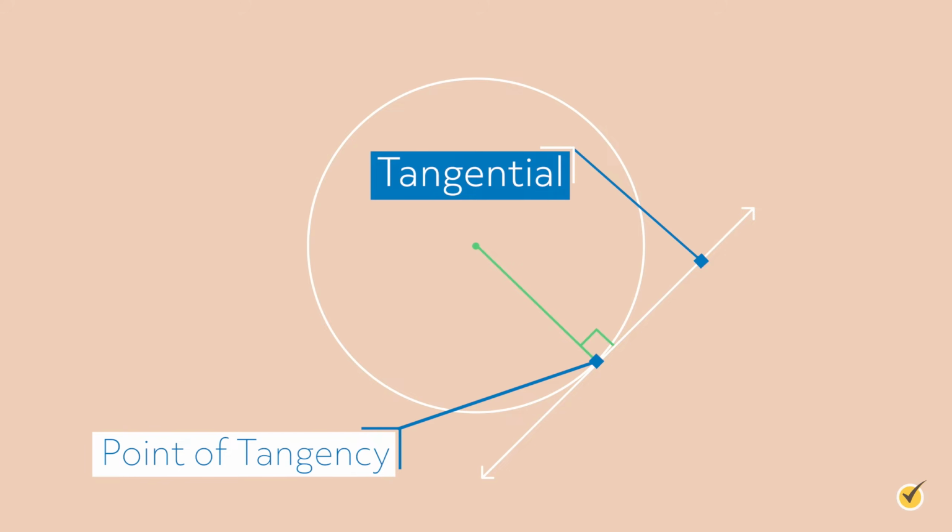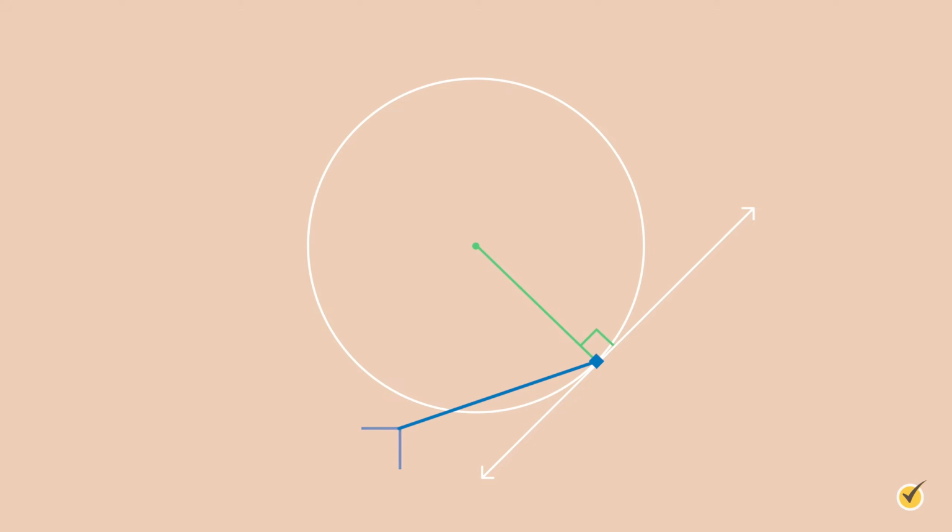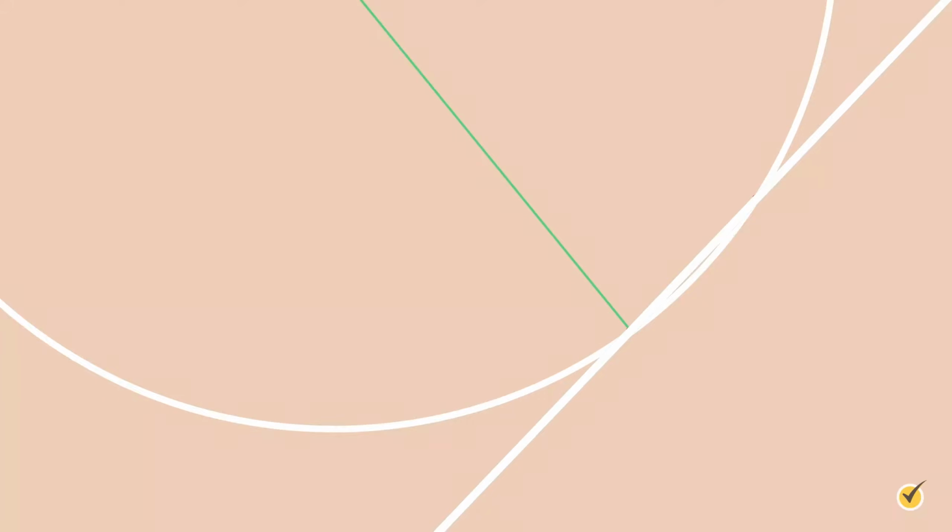Looking closely at our diagram, we can see a radius of the circle meeting our tangential line at a 90-degree angle. For our line to be truly tangent, this must be true. If our line isn't exactly perpendicular to the radius at the point of tangency, it will actually touch the circle twice, though possibly very close together.